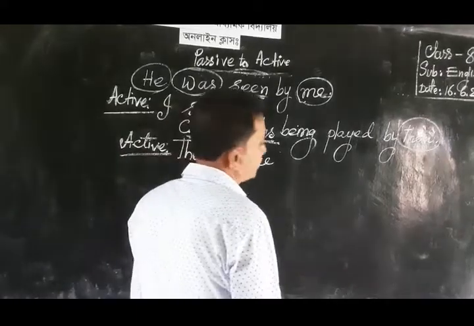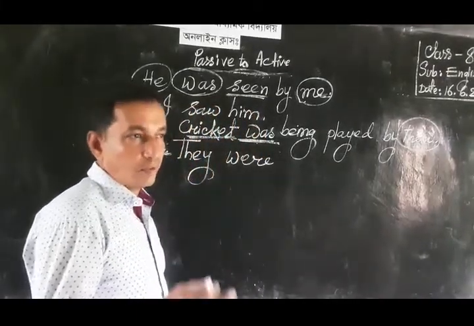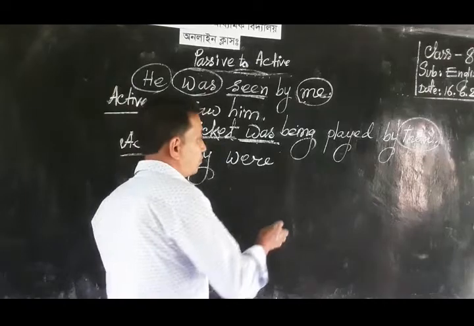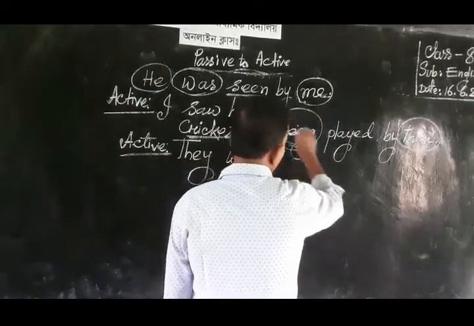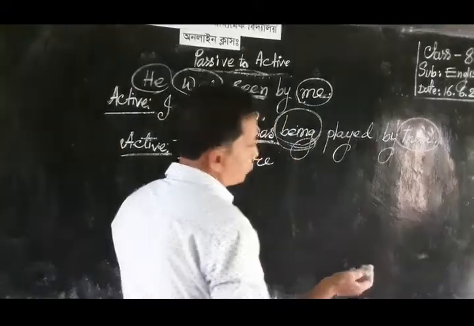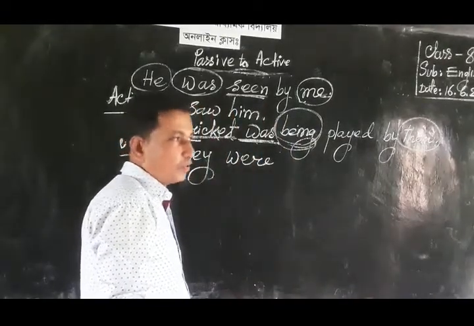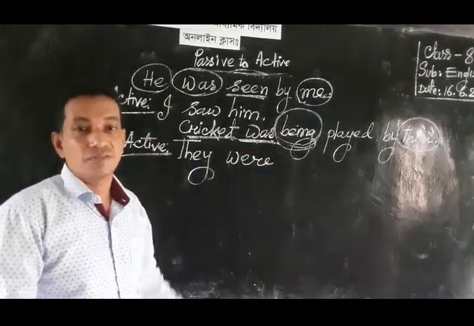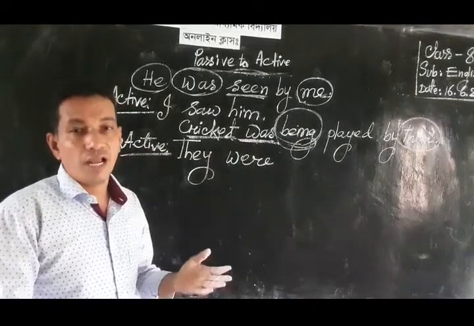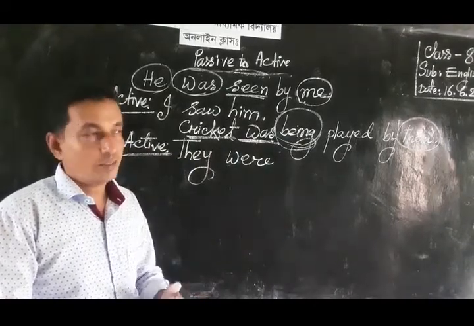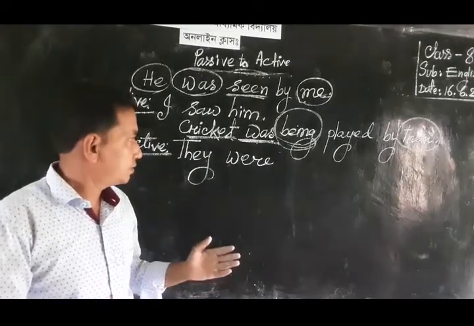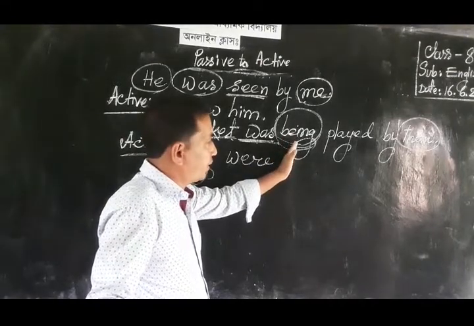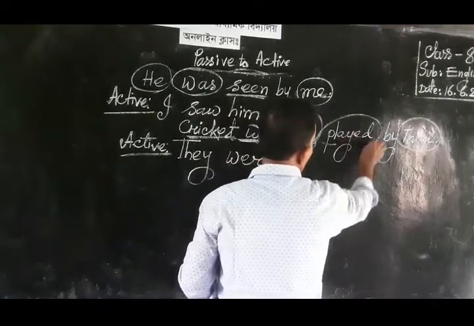And then we need a base form. After the base form, we need ing. And being here is also an extra auxiliary verb. We know that in every tense, in case of active voice, we must discard or omit the extra auxiliary verb. According to the rule of active voice, we must omit the extra auxiliary verb. That's why we also omit being here, and then we see the main verb.